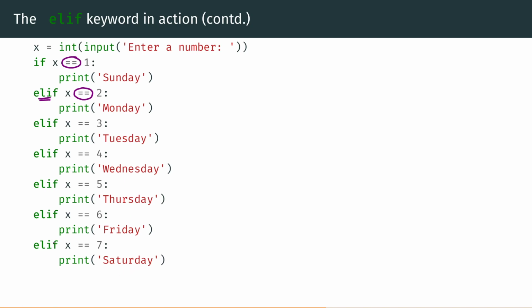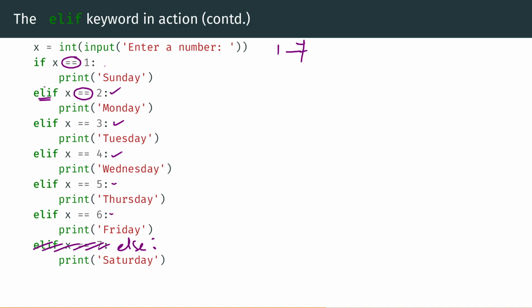Now, if it was guaranteed that I give you a number between 1 and 7, what you can do is say else. Else print Saturday. Because if x is guaranteed to be between 1 and 7, inclusive of both, and x is not 1, not 2, not 3, not 4, not 5, not 6, the next must be 7.